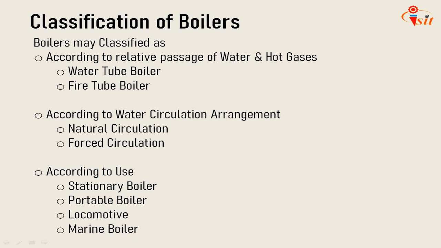Now the next classification is according to the water circulation arrangement, whether the water circulation takes place naturally or we are using forced circulation. In natural circulation, water circulates in the boiler due to the density difference of hot and cold water. Examples of naturally circulated boilers are Babcock and Wilcox boiler, Lancashire boilers and locomotive boilers. So these are naturally circulated boilers.